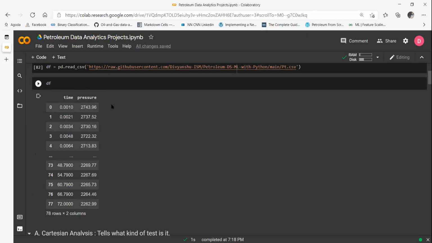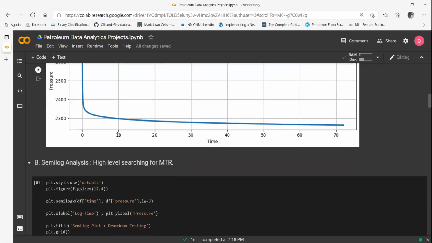Okay. And then I will take the differential of time. That gives me d of delta P by delta T if I divide them both. Then I will multiply time with this ratio. That gives me pressure derivative. Remember, guys, the definition of derivative in well test analysis is del P by del of log T, and that basically turns out to be T del P by del T. So that's what we have to calculate. Simple math we are doing in Python, no rocket science. Okay. And once you look at it, you will get the idea yourself.